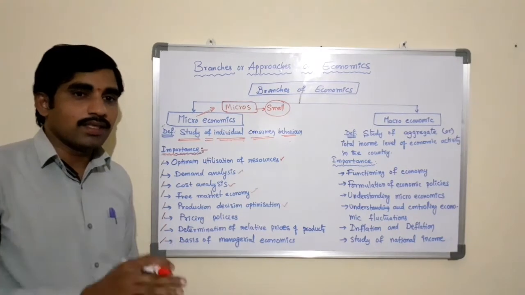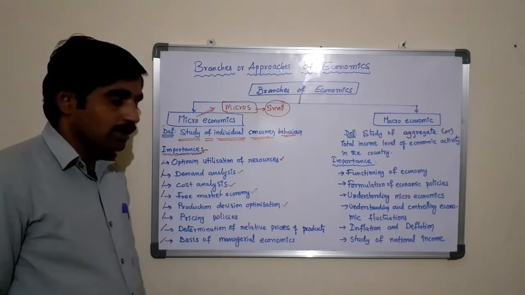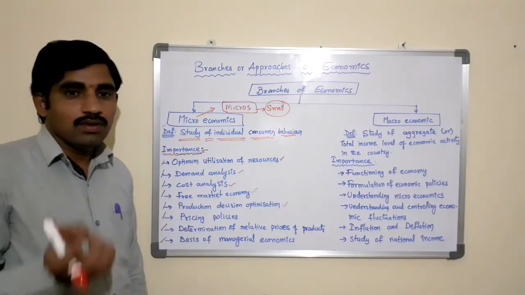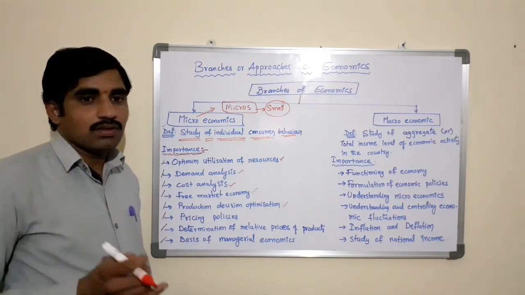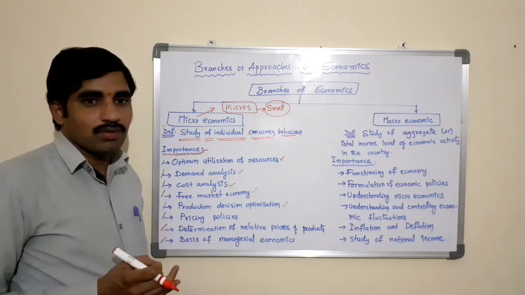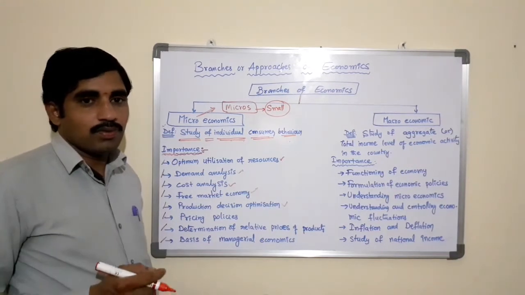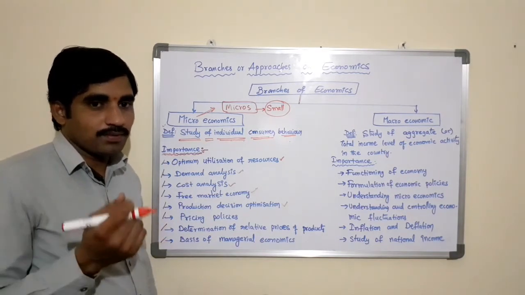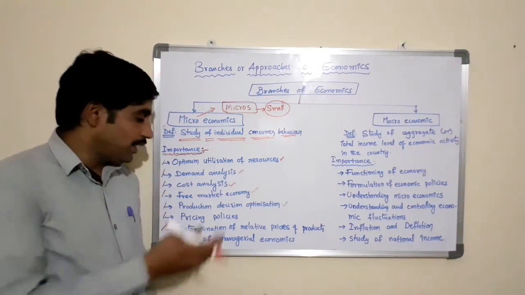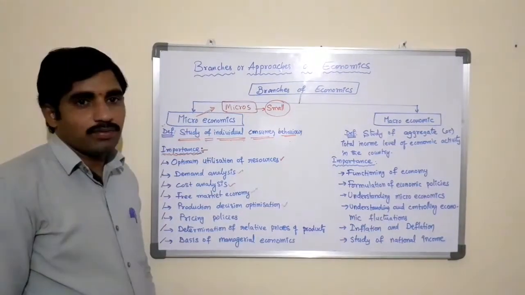So if you apply the microeconomic concepts or the techniques of microeconomics, then automatically you will be taking the optimum decision in production. Here, with what quality the products should be produced, the quantity of the production, the size of the products, the label of the products, the color, labels and size. So everything will be taken by the producer if you apply the microeconomics concepts.